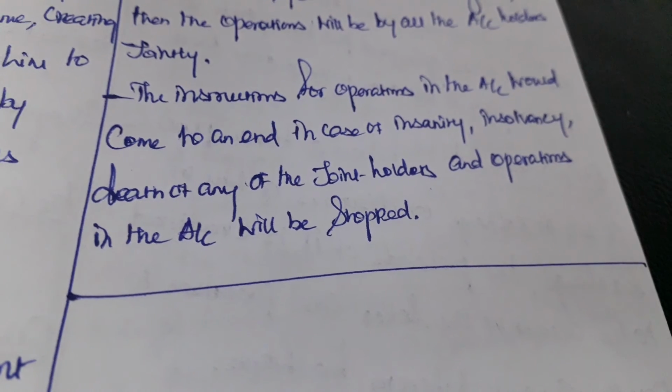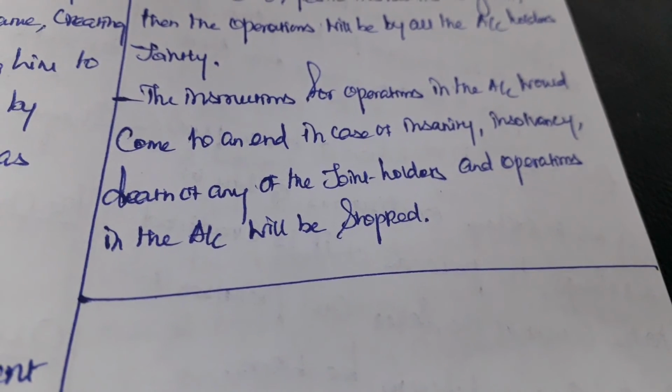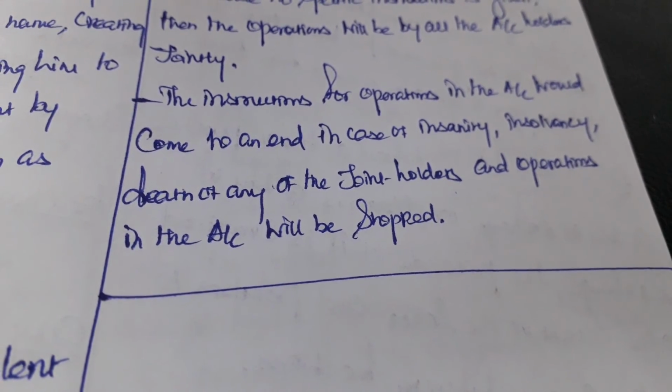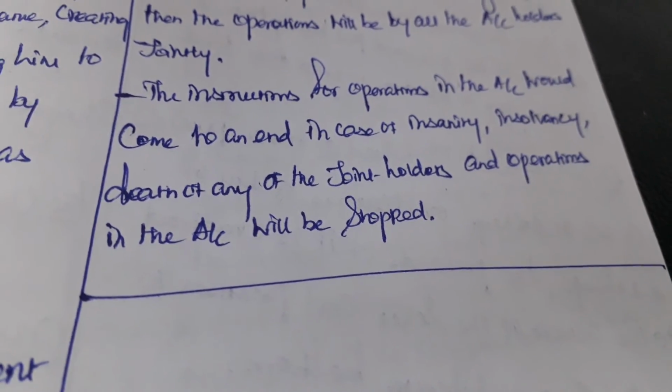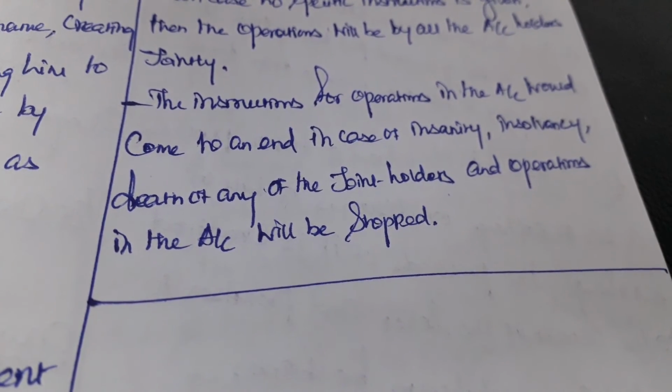If one of the joint holders becomes insane, insolvent or dies, at that time the account will come to an end.